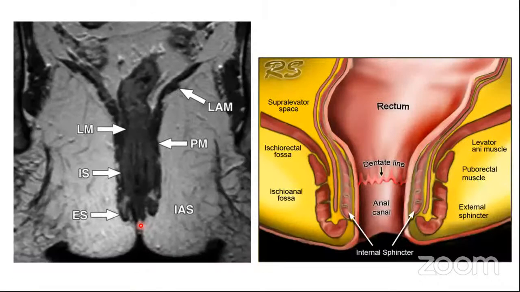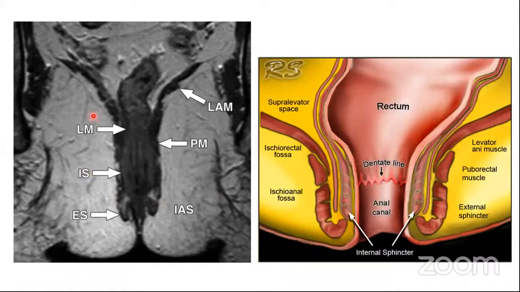Now looking at the sphincter complex. So here, look at this. We have the inner circular layer. As this inner circular layer of the muscle comes down, it changes into the internal sphincter. Then we have the outer longitudinal layer. We have the external anal sphincter, and then we have the levator ani. Now this levator ani comes and joins with the external anal sphincter, and this forms the sphincter complex.